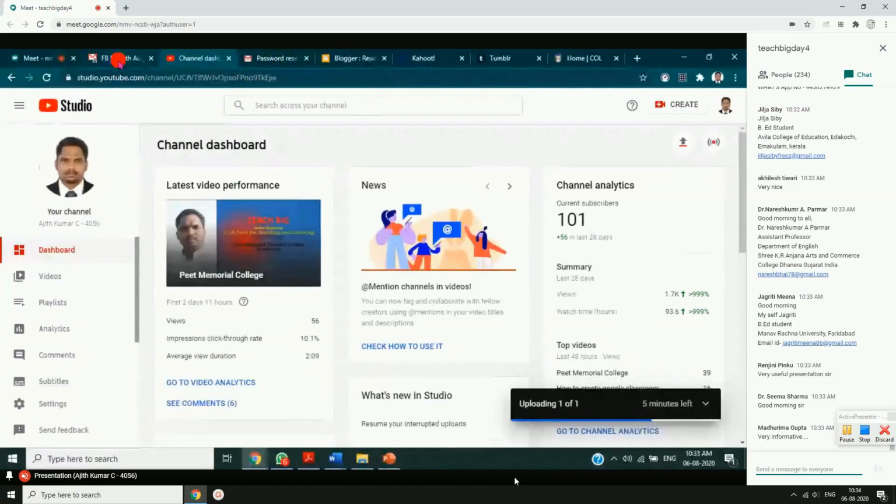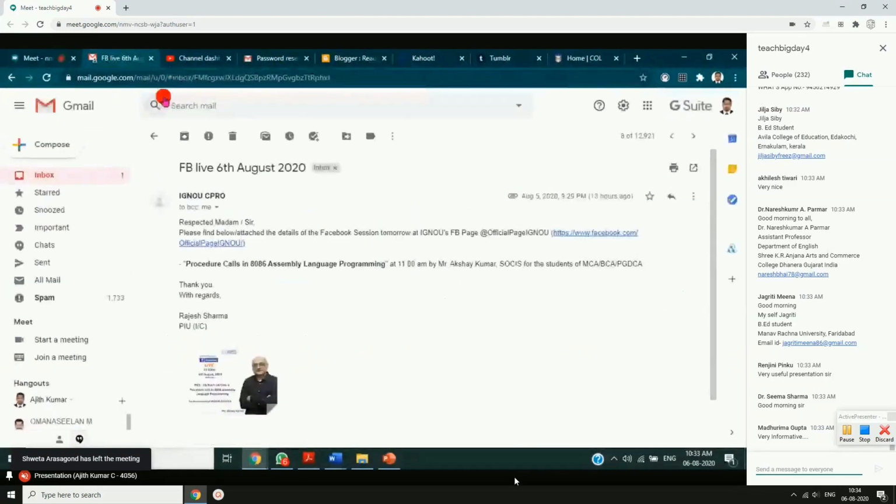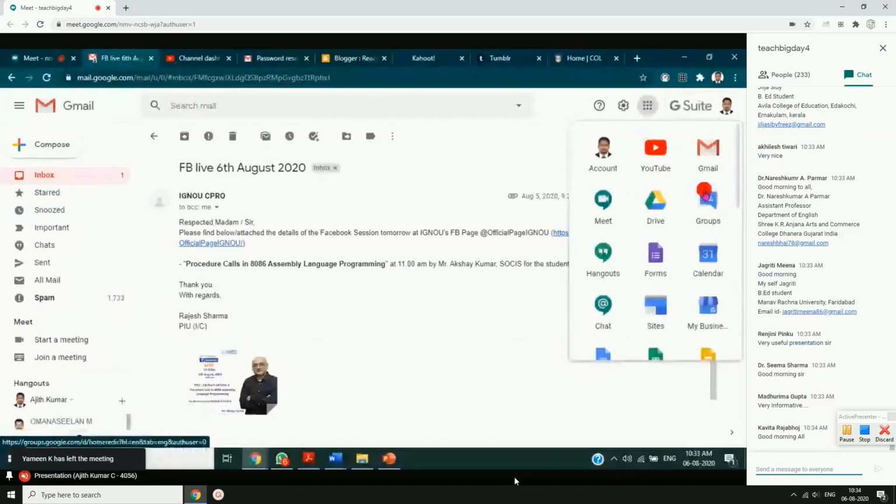Sorry, one more thing, the Google Groups. I'll again go to my email. This is my email. I'll just click on this Rubik's Cube again. You can see something like a group. So this is something which is related to the discussion forum, online discussions and all. This is a tool or software for that, application software, app for that. So I'll just click on groups.